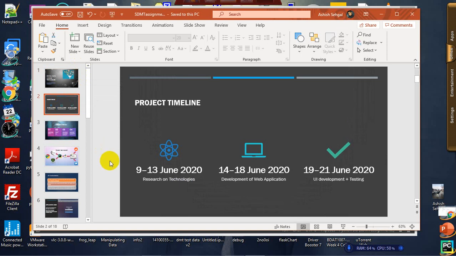Project timeline. From 9 June to 13 June I researched the technology that I was going to use in this project. From 14 to 18 June development of this web application started, and by the 18th June the development was completed. From 19 to 21 June UI development was initiated and the testing phase took place.